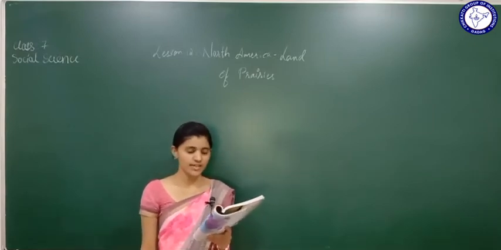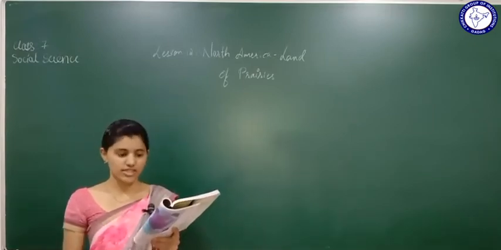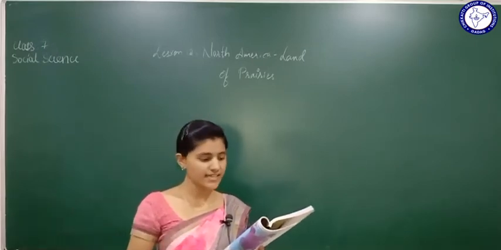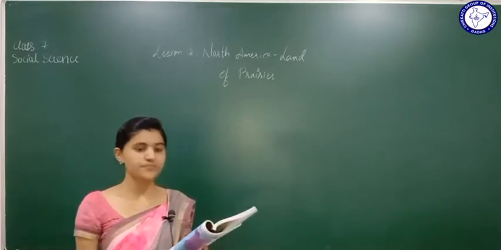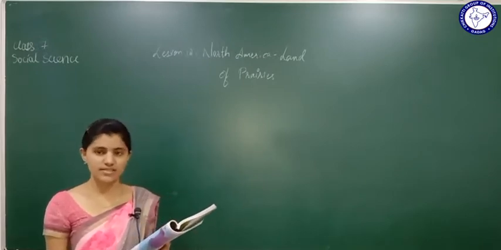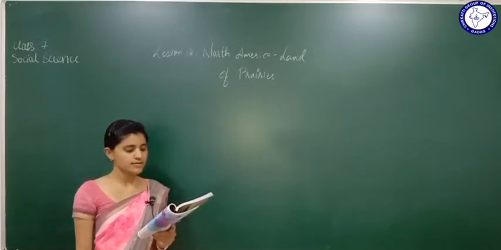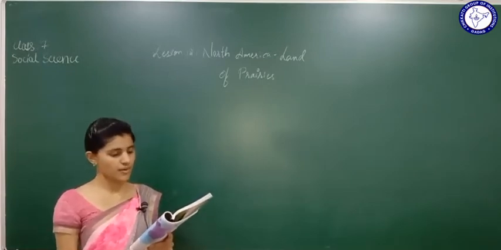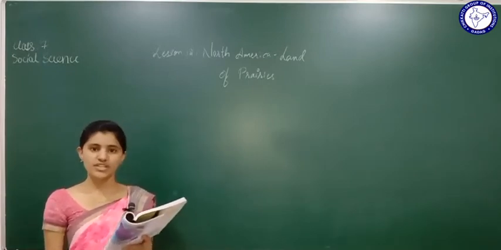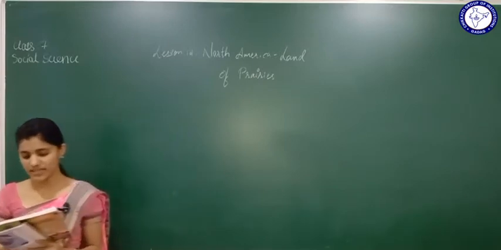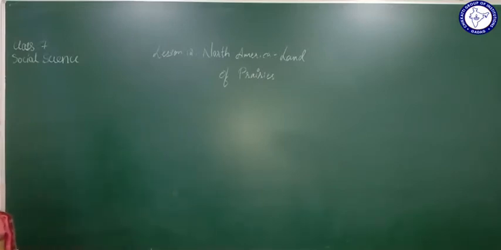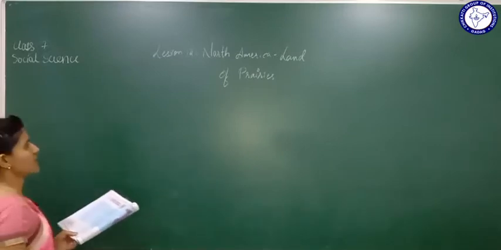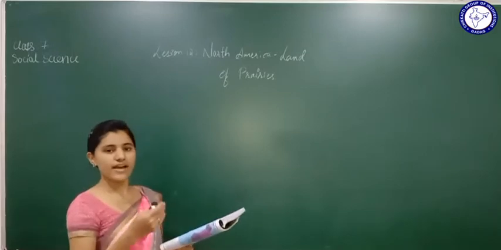How much the extent is, climatic changes, and important minerals found in North America. This is being studied here in this lesson, North America, Land of Prairies. Okay, let us study these factors one by one.